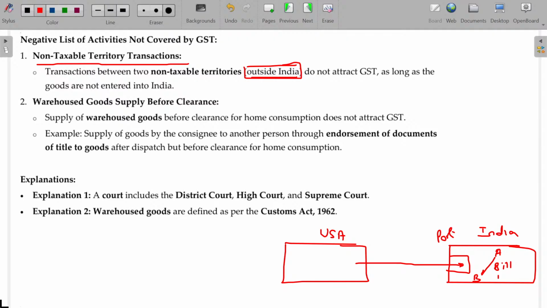Okay, see how A proves that the imported goods are for A. While importing, he might have paid the money to the supplier in the US. He may send the original bill for the purchaser. The original bill he has to take to the port and show that this is the material I imported, give it to me. Whatever tax is payable, I'll pay and the formalities will be completed, I'll take it out. That's how A is now ready with that original copy of the bill. Now he simply hands over the bill to B. B can now show the bill to the port authorities and get the goods released. Clear?